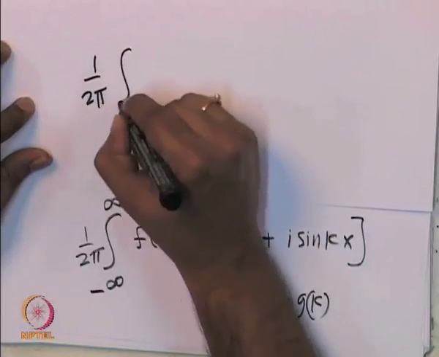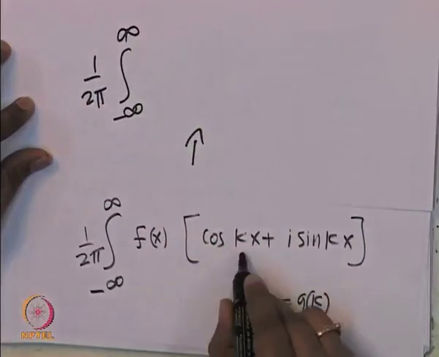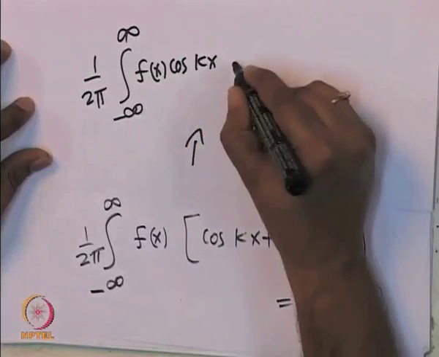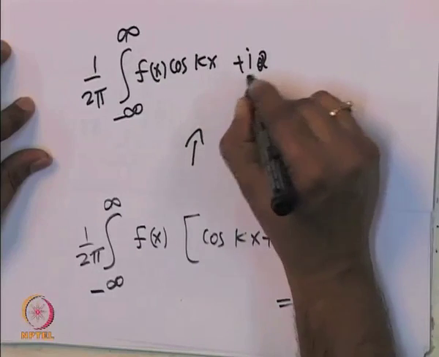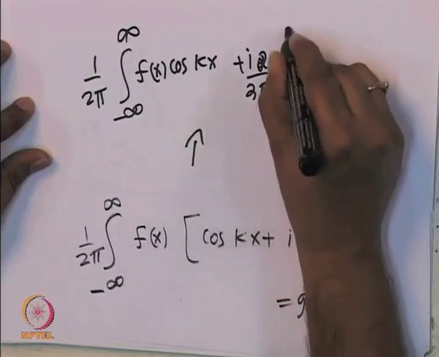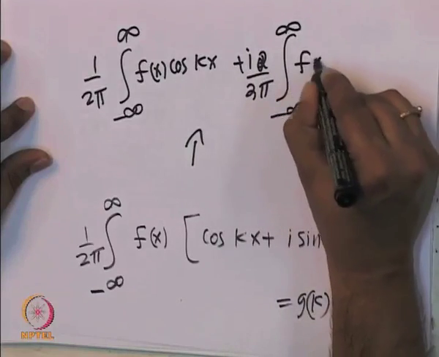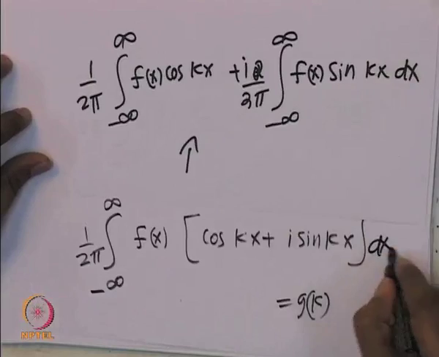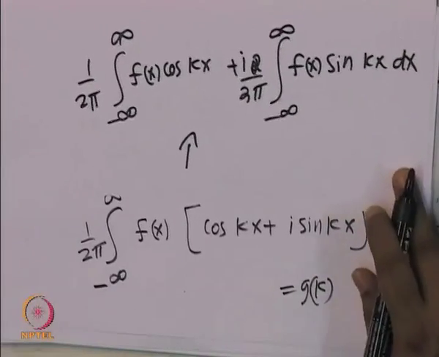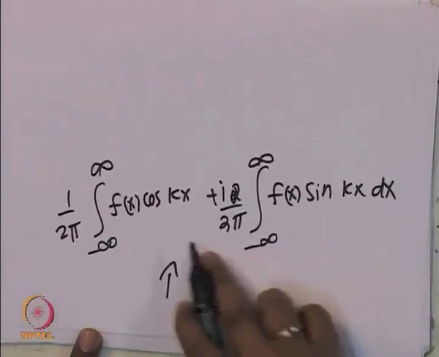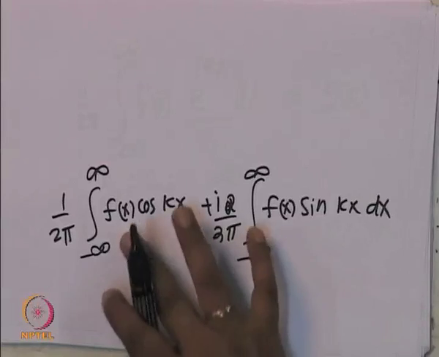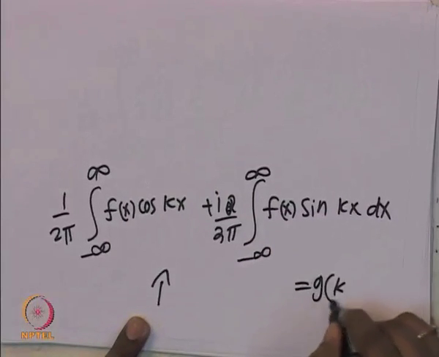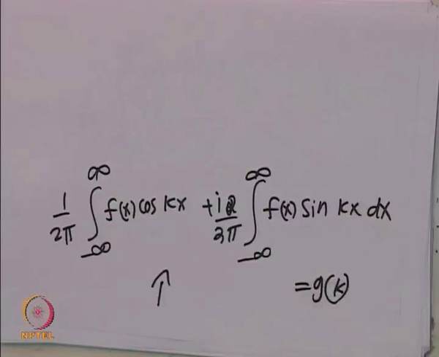1 by 2 pi, minus infinity to infinity, f of x cos k x, one integral, plus I into 1 by 2 pi into minus infinity to infinity f of x sin k x dx. So, essentially this can be written as a cos integral and a sin integral. So, Fourier transform is essentially like a cos integral and a sin integral. So, this is essentially our g of k. Whatever this gives you is g of k.